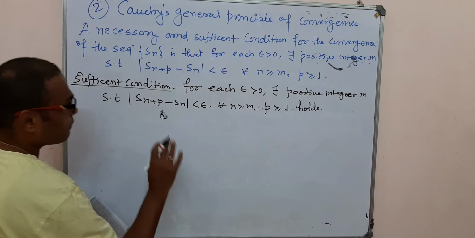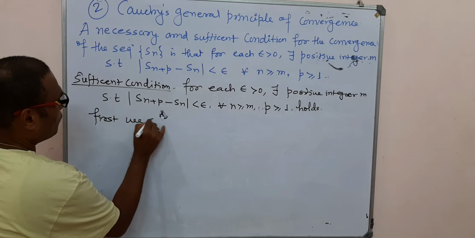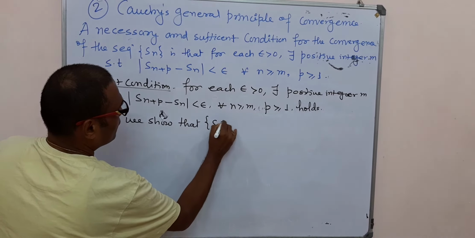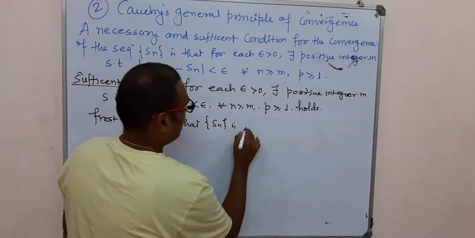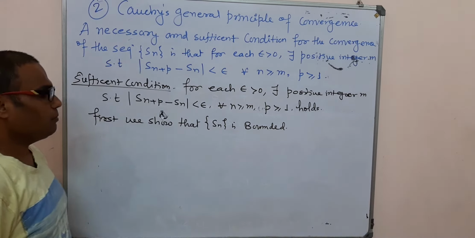Now, first we show that the sequence Sn is bounded.